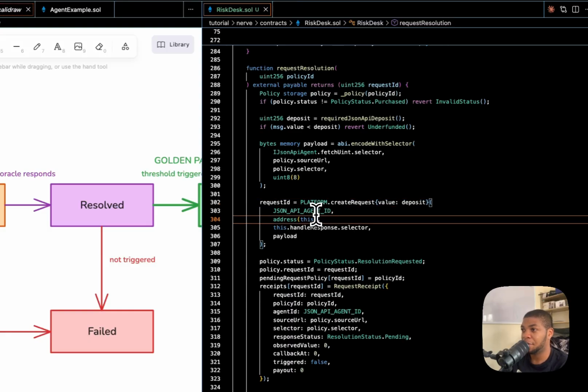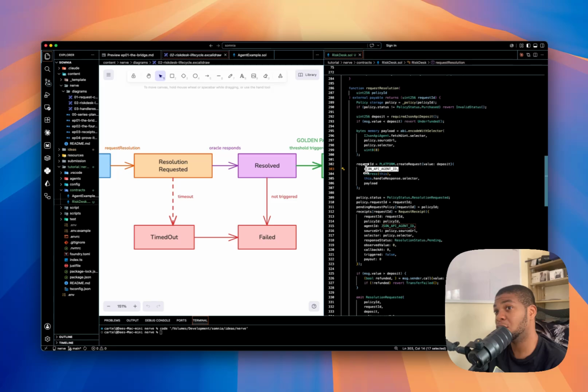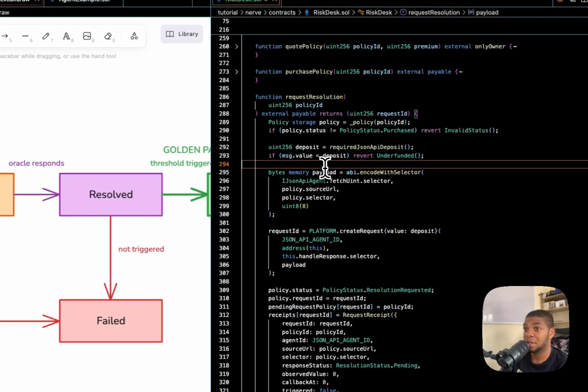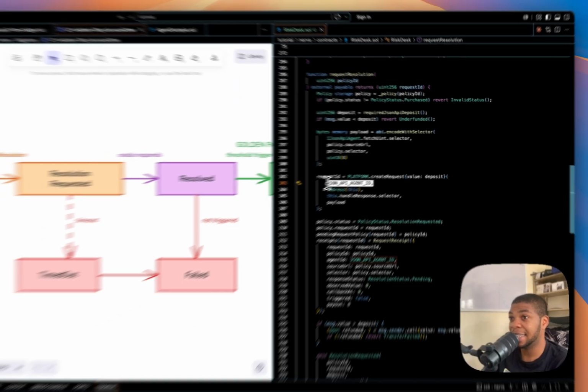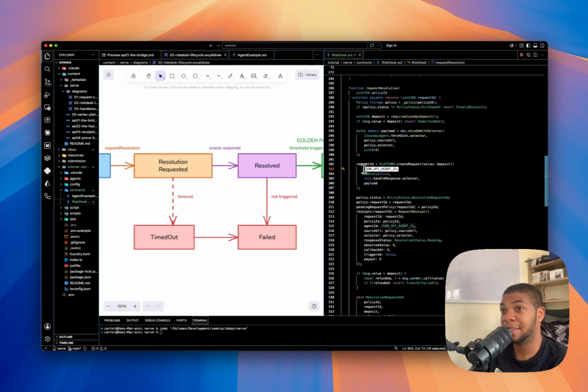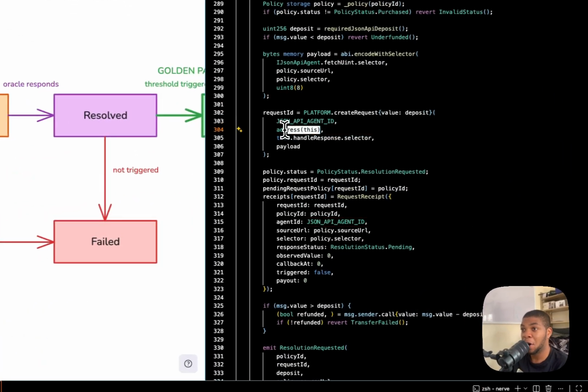If you see, we have a JSON API agent. This is which agent to ask. That's what the JSON API agent is for. That's the registry ID of Somnia's JSON API agent. And then I have my own address, and then the selector of the function I want to call back. You can see there is no alias in there, because the platform doesn't recognize it. We're here to build this particular part out.